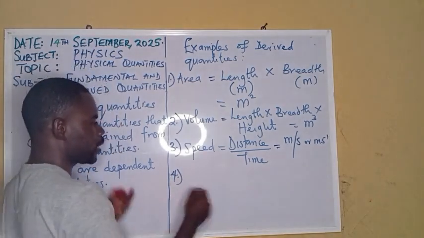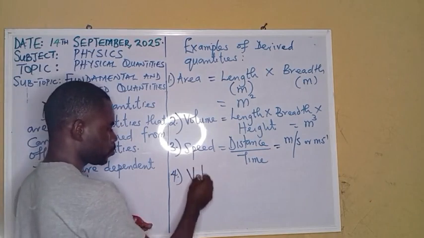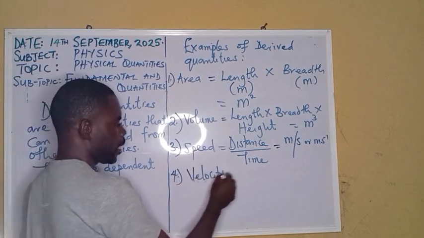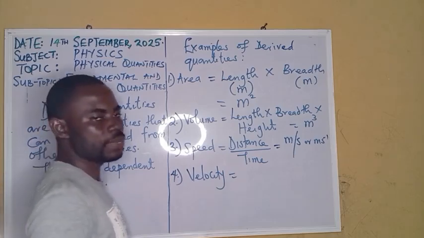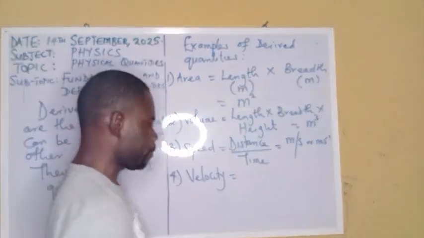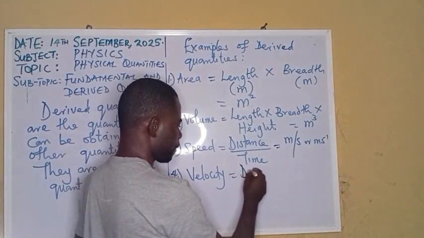Now, besides speed, let's say I pick velocity. Velocity is displacement covered per unit time. So, displacement over time.